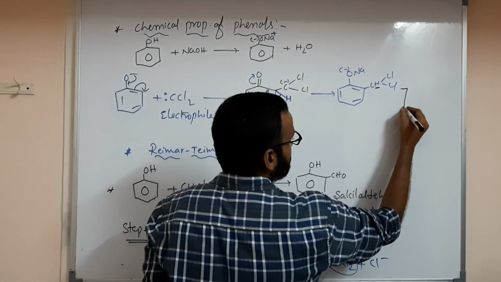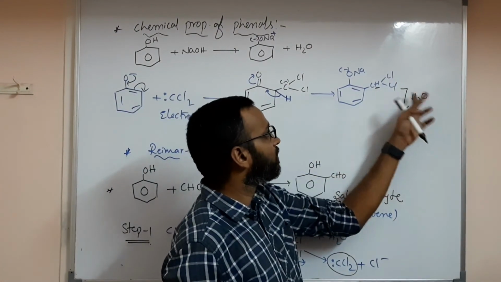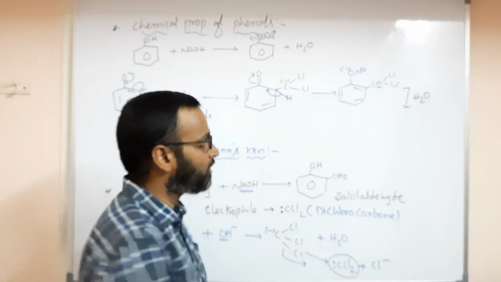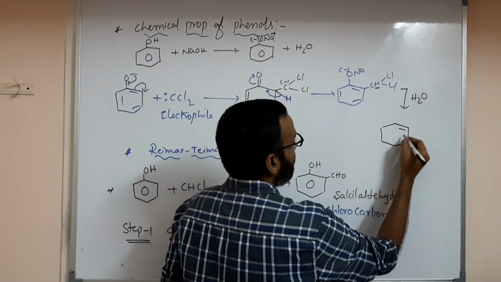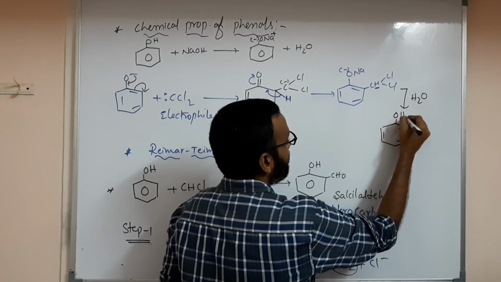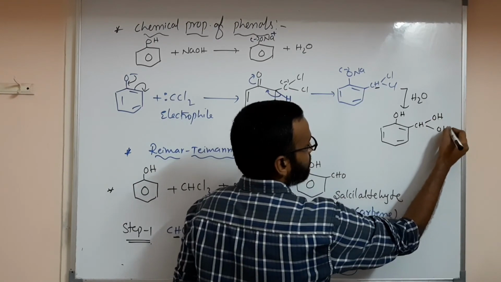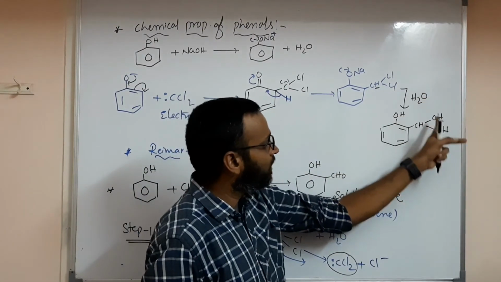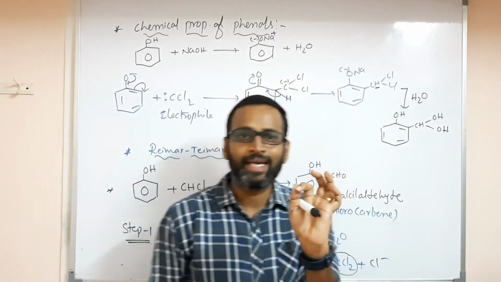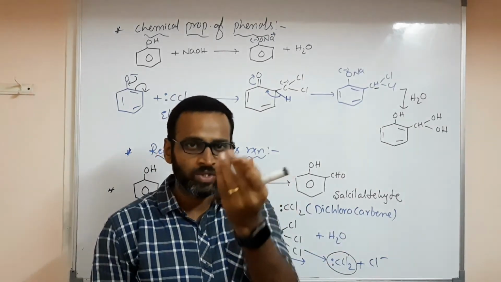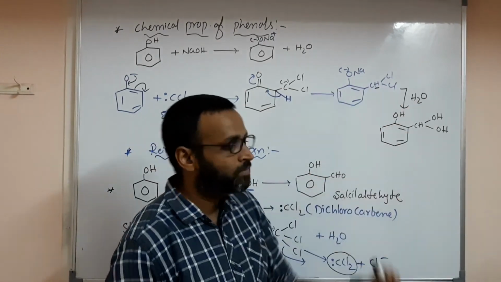So now further, on hydrolysis, you are having base provide OH here, hydrolysis, because you are taking dilute NaOH. So on hydrolysis you will get C6H5 here, and it will become OH again, and this will become CH with OH and OH. So instead of Cl you have OH. Remember, chlorides on hydrolysis, you will get what? OH. If you use aqueous KOH, Cl will be replaced by OH or not? Aqueous we are using, hydrolysis.